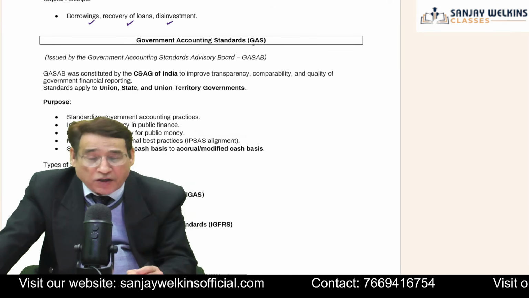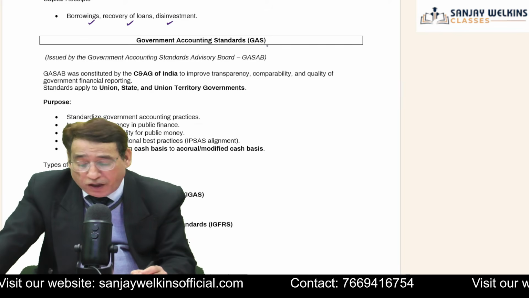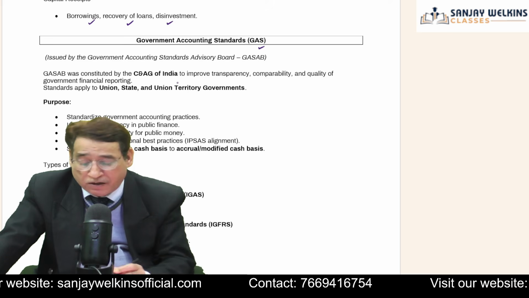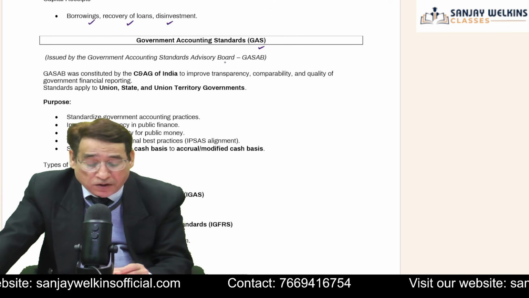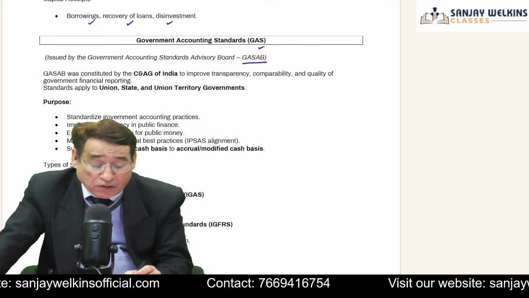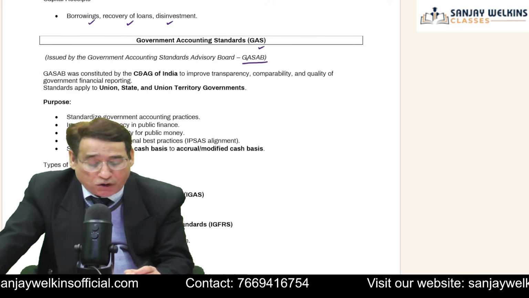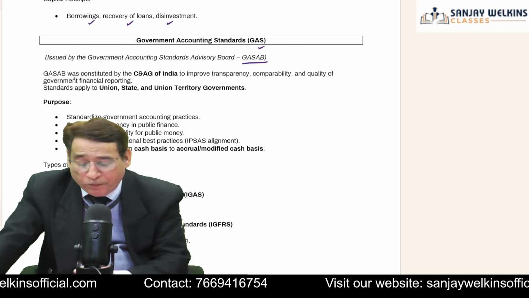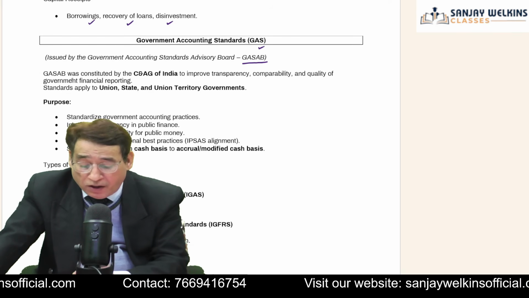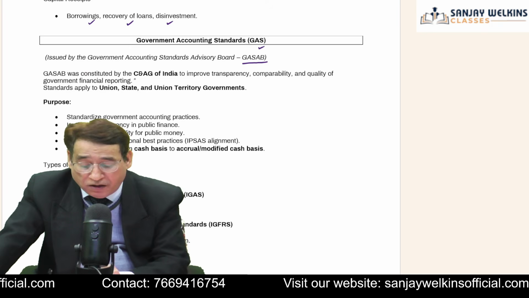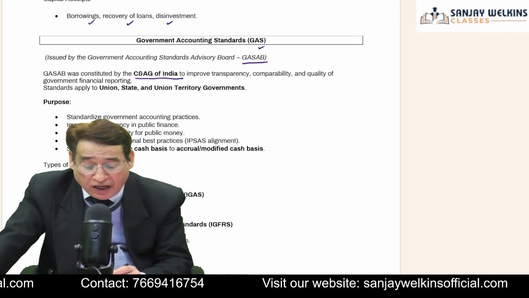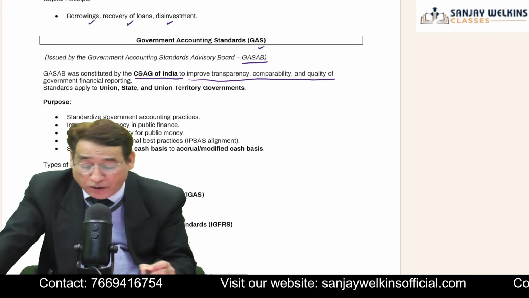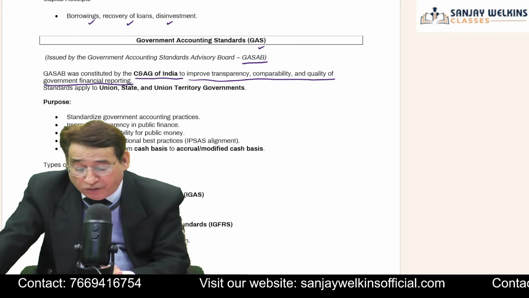Now, government accounting standard, this is the most vital topic actually. As you know, government accounting standards, as we call it GAS, are issued by the Government Accounting Standard Advisory Board, and you need to be completely well aware of this full form, because so often I have seen in the MCQs the questions have been tossed up from this particular topic. Now, the Government Accounting Standard Advisory Board is constituted by the C&AG of India, Comptroller and Auditor General of India, to improve the transparency, comparability, and quality of the government financial reporting.